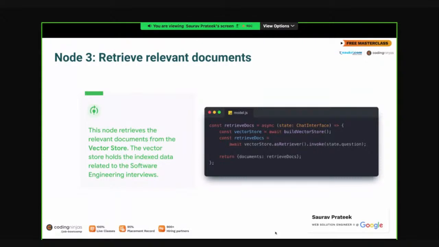What is const here? Is it a variable? Yeah, it is a variable. Okay, is this clear? The retrieve docs, it's barely a 3-line code, so I think it should be clear. If not, just let me know.